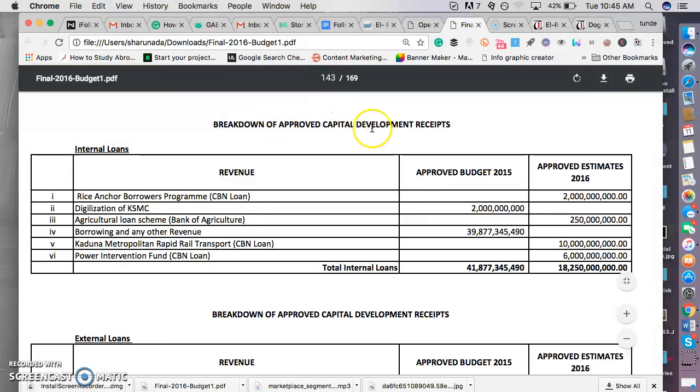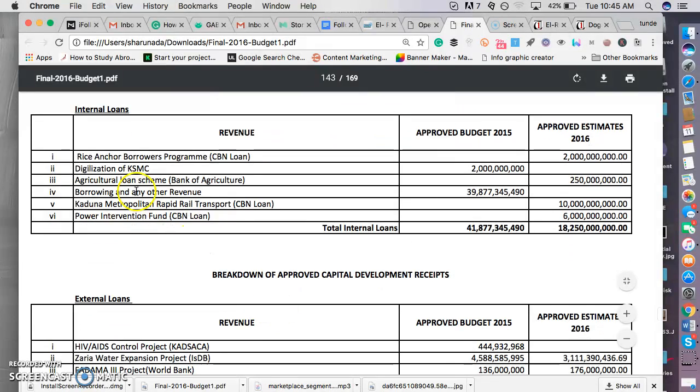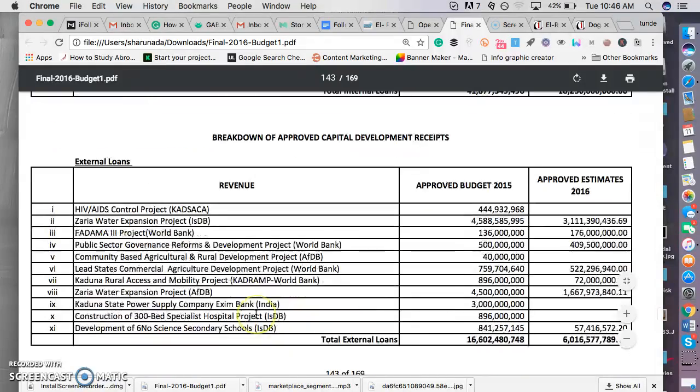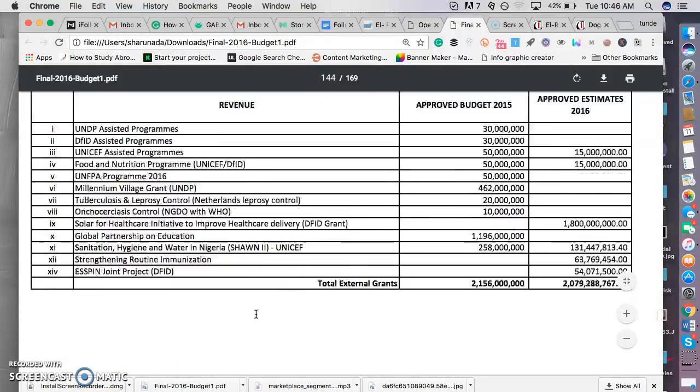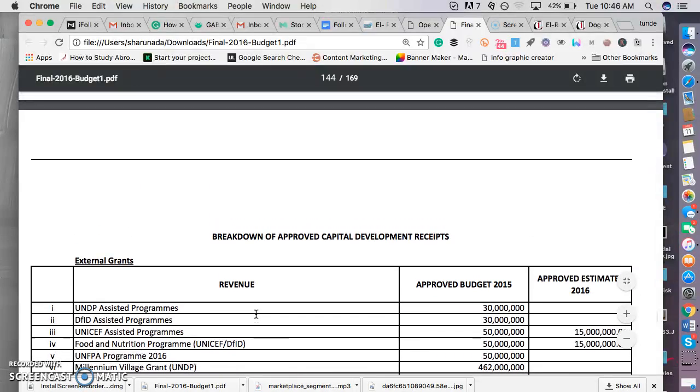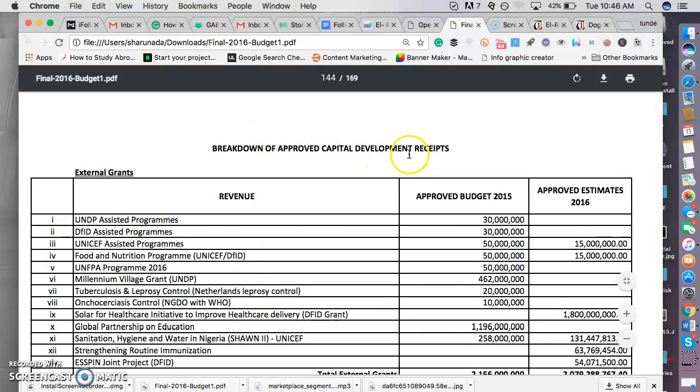Breakdown of approved capital development receipts. This is on receipts. You can see it's the Rise and Borrower Program, CBN loan, digitization of KSMC, which is Kaduna State Media Corporation, agricultural loan scheme from Bank of Agriculture, borrowing and any other revenue. Everything is there for their revenue receipts, which we are not actually interested in. External grants, breakdown of approved capital development receipts.